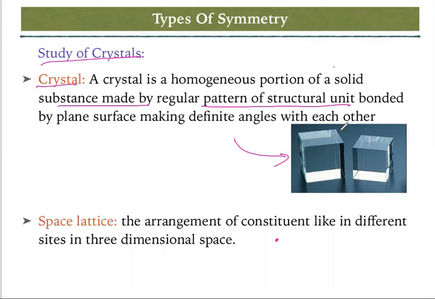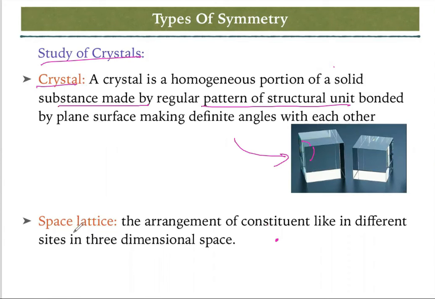There are planes, edges and corners, making definite angles. Each corner or each plane makes 90 degrees with other planes. So this is the regular shape of a crystal.